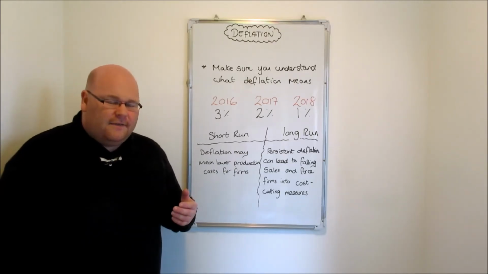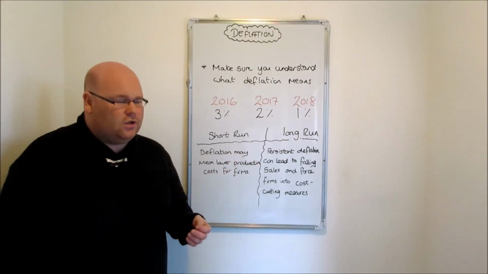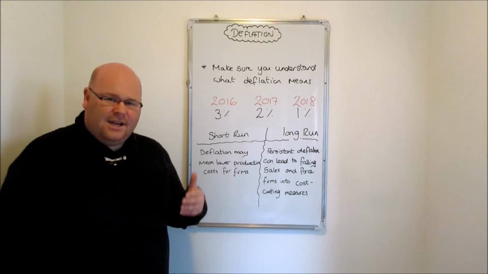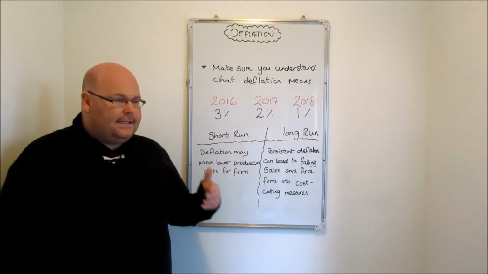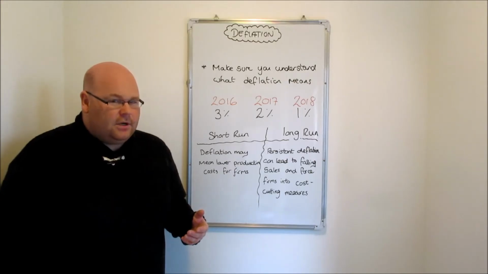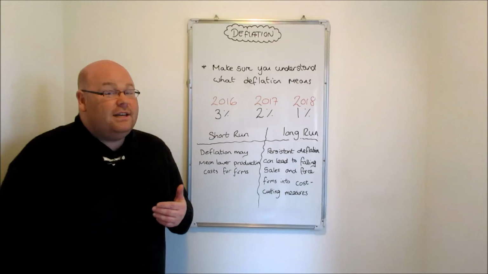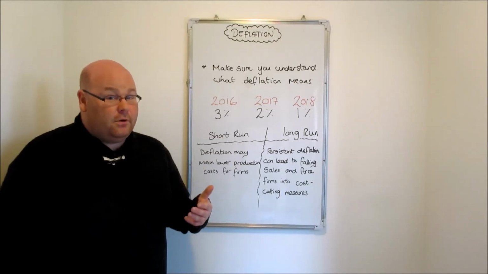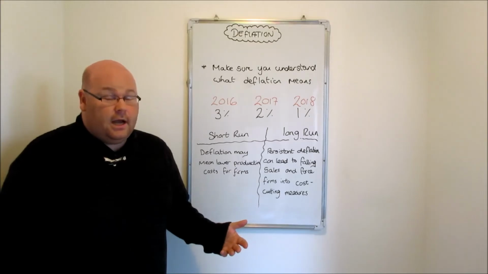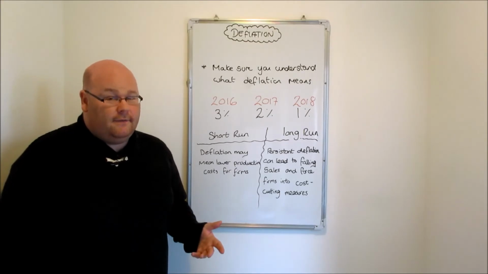It also means that the firm might have to start making some more peripheral decisions about its own costs as well. So if deflation is sustained and prices continue to fall across the economy, the firm's going to have to look at some of its own costs, particularly its own labour costs, and can it really justify giving employees pay rises at a time when prices across the economy are tumbling? And so the cost of living is falling.